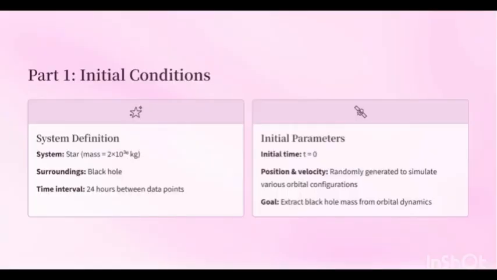For the first part, we have the following initial conditions. Our system is the star, and our surroundings is a black hole. The star has a mass of 2 times 10 to the 30 kilograms. The time interval between data points is 24 hours. We start with the time of 0, and the initial position and velocity of the star are randomly generated but not specified in the conditions.